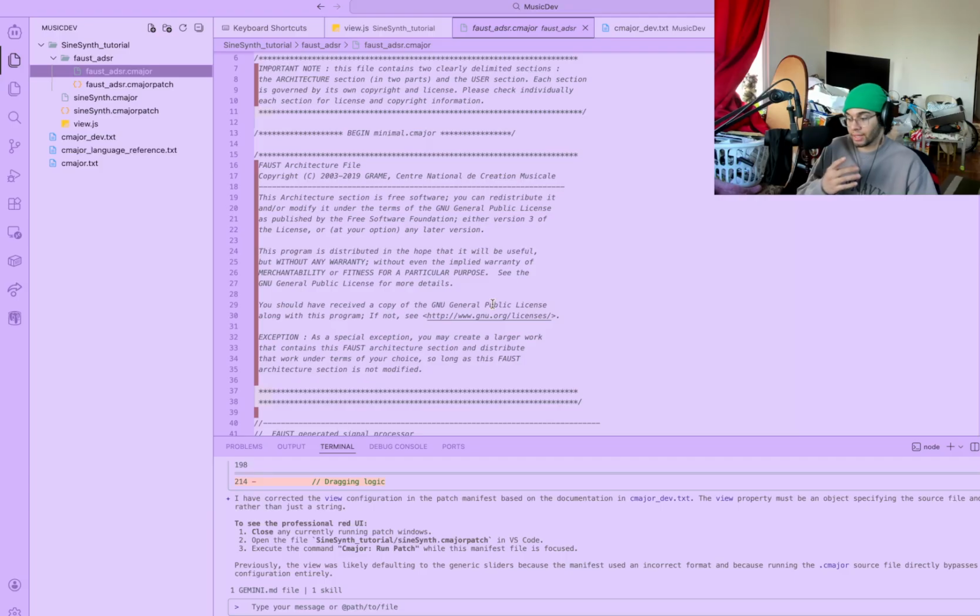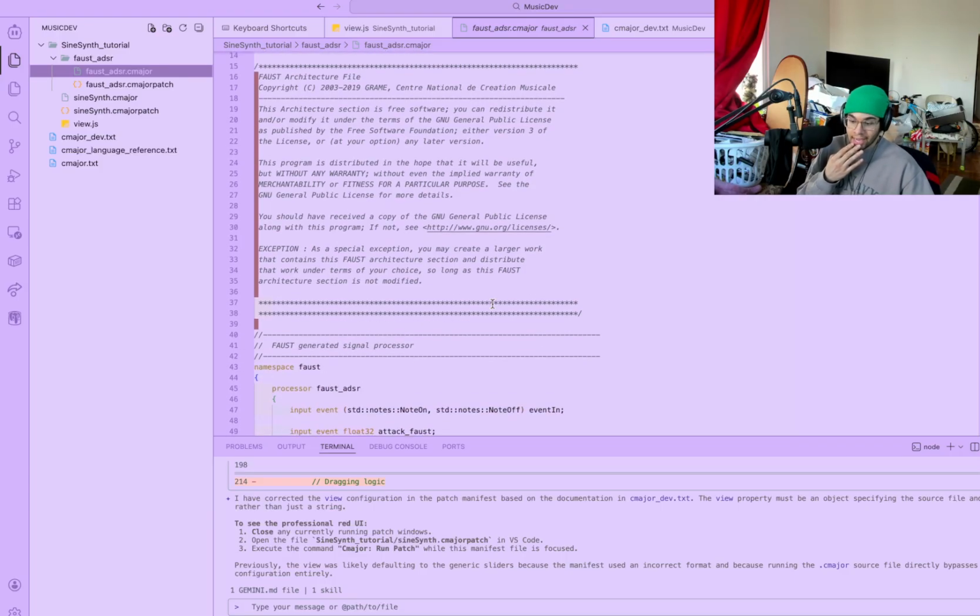Super, super complicated. But FOSS does have a lot of functionality out of the box.